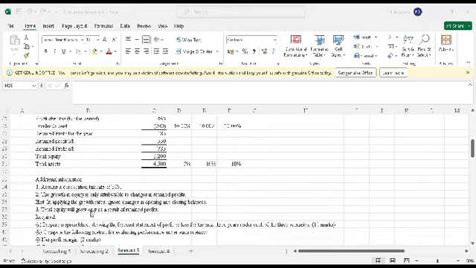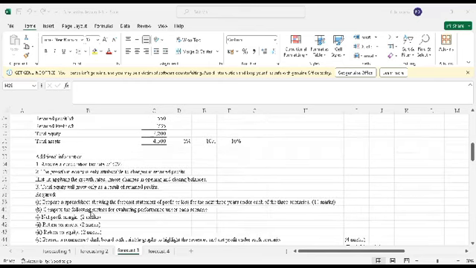Then additional information. One, assume a corporation tax rate of 30%. Two, the growth in equity is only attributable to changes in retained profits. That's very key. And there's a hint: in applying the growth rates, ignore changes in opening and closing balances. Number three, total equity will grow only as a result of retained profits.